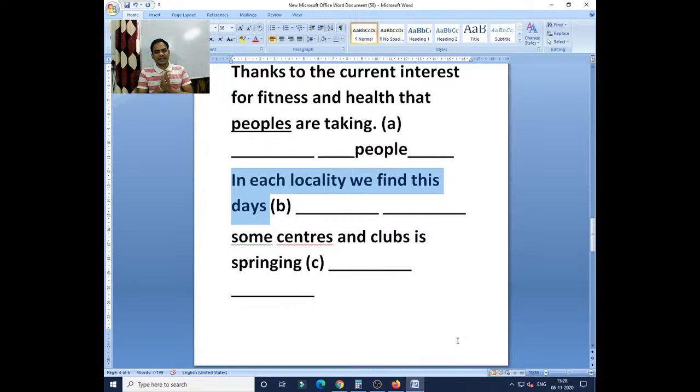Tanmay, you have written these into these. Saksham, you have written this into these. Bani Trivedi, you have written find into found.